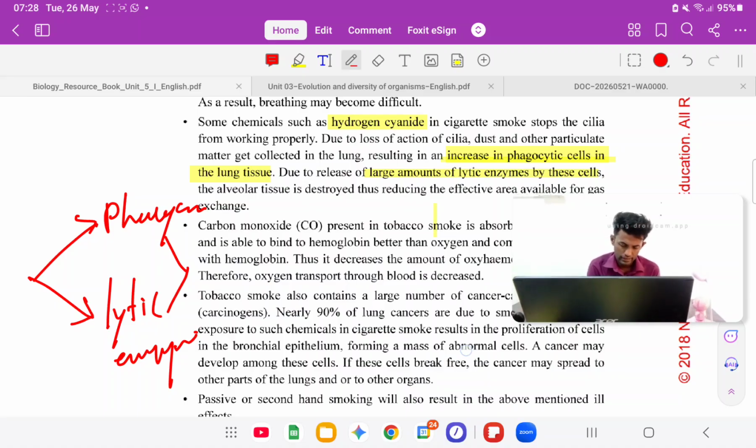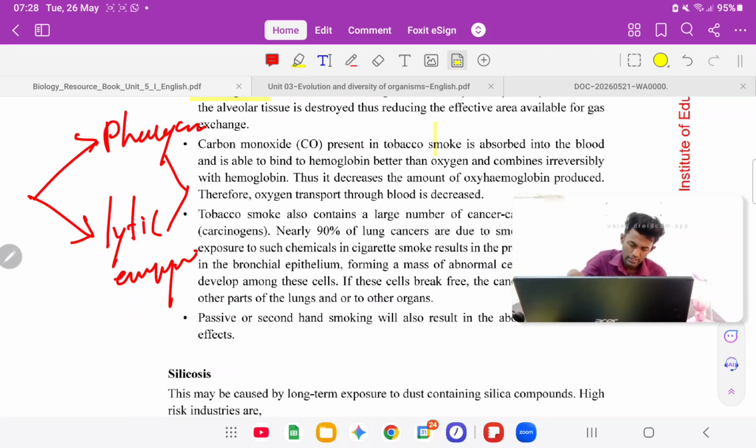Then the next point, carbon monoxide, another one I told you before. Carbon monoxide present in tobacco smoke is absorbed into the blood and is able to bind to hemoglobin better than oxygen. That's the most important thing, right? So carbon monoxide can bind with hemoglobin, but the affinity of hemoglobin for carbon monoxide is higher than for oxygen, right?